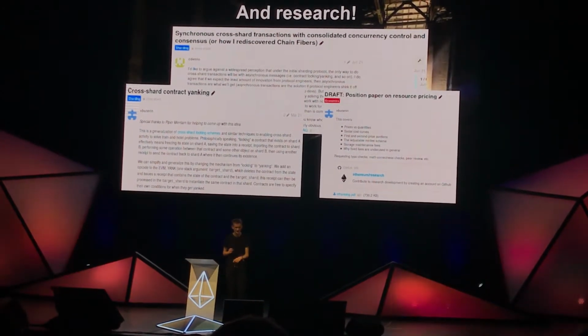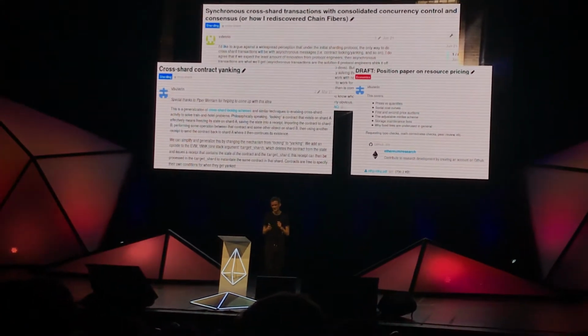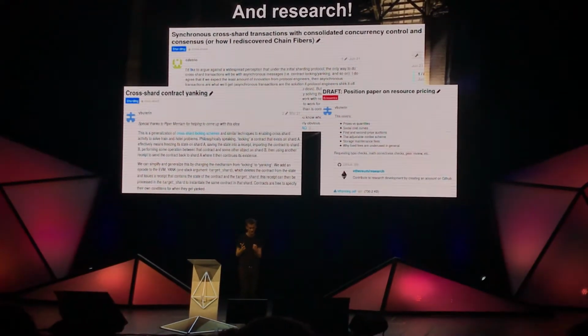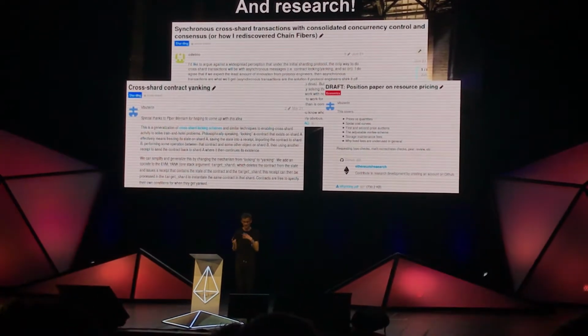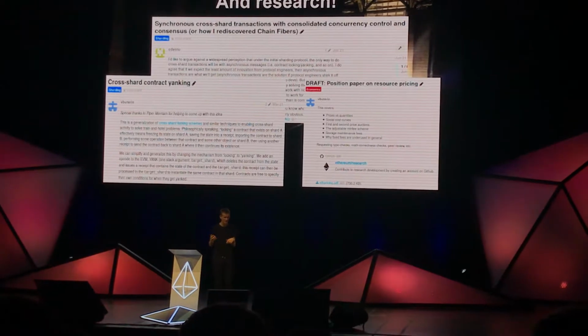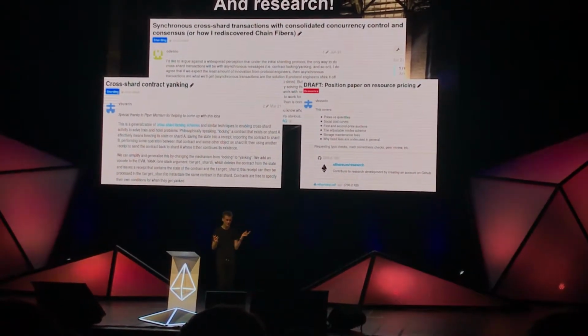I also wrote this paper on resource pricing, which includes ideas about an optimized and much more efficient fee market, along with how to do storage maintenance fees and why, and the different trade-offs between different ways of setting them. And Casey here at Deatrio wrote this post on doing synchronous cross-shard transactions.